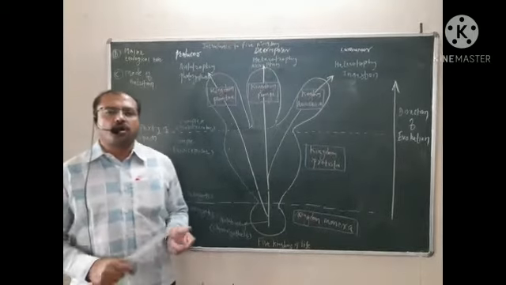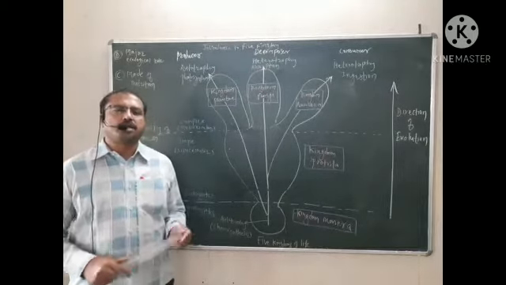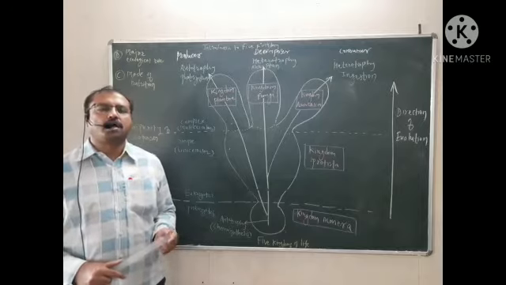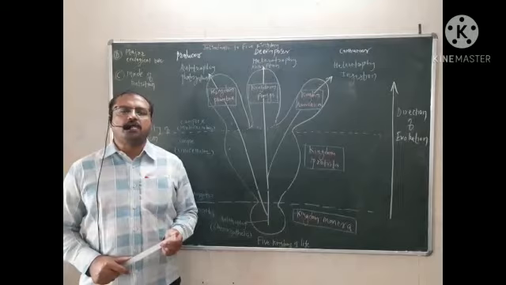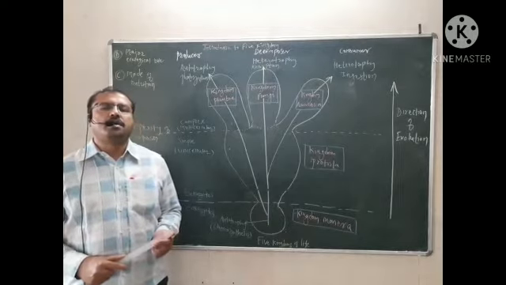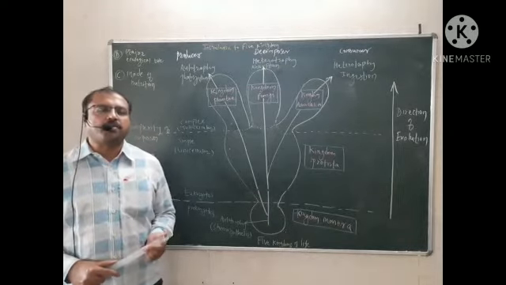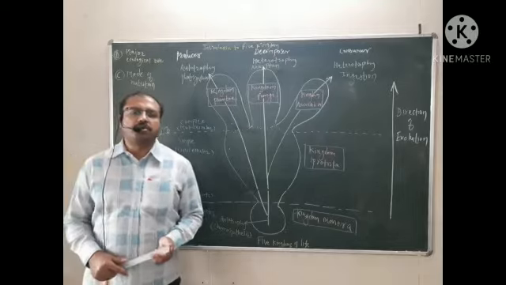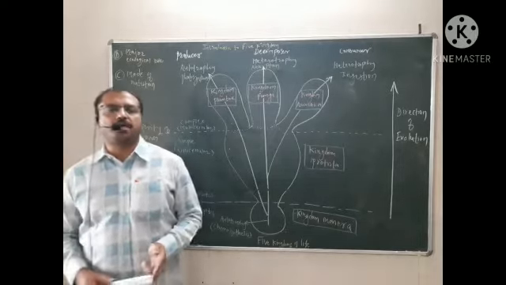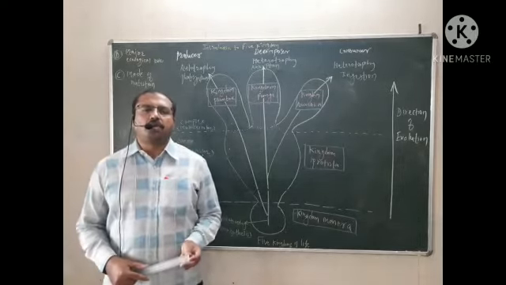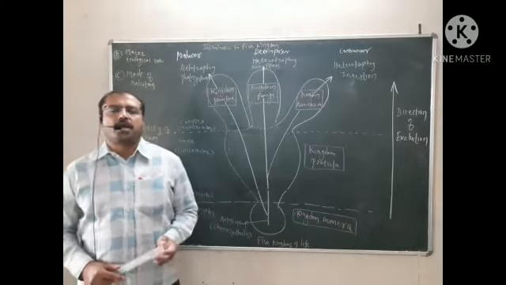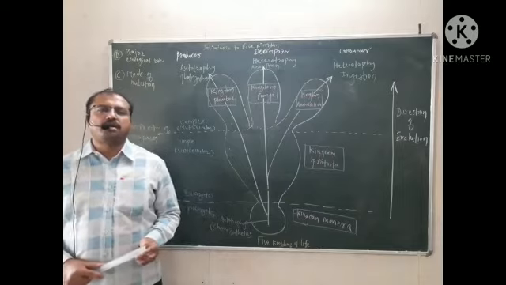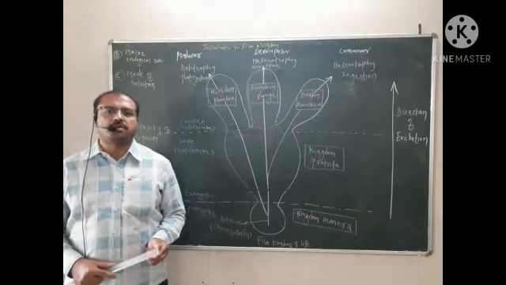Those that are non-mobile or sedentary are called Plantae, and those that are mobile or motile are called kingdom Animalia. So at the time of Linnaeus, living organisms were classified only in two kingdoms.